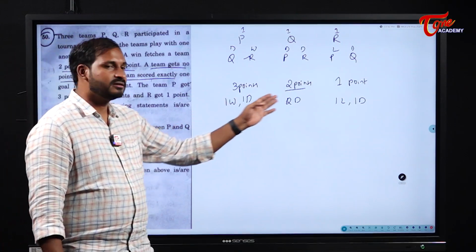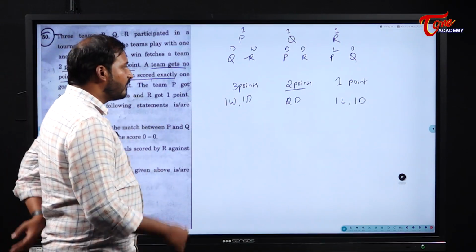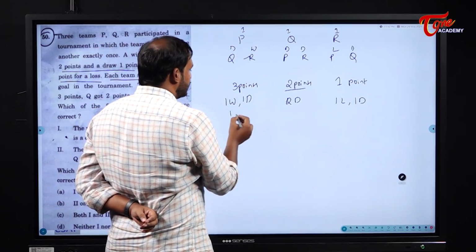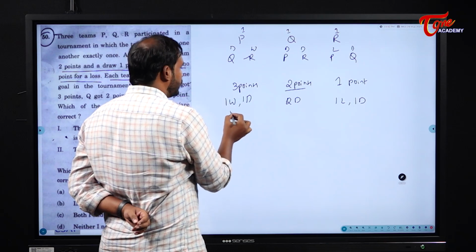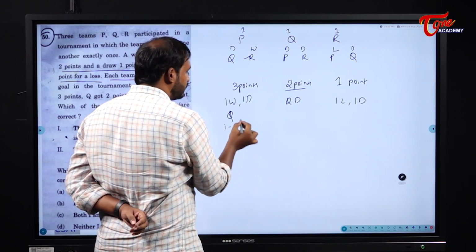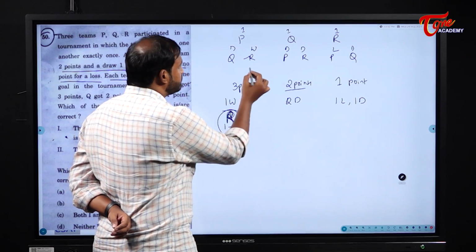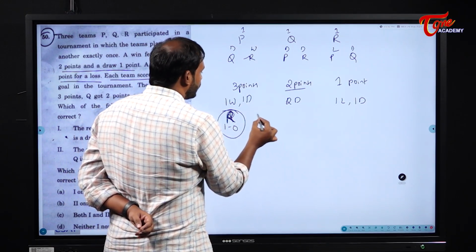Now please observe here, what will happen? Anyway, all have scored. P scored 1 against R, winning 1-0. With Q, it is 0-0.